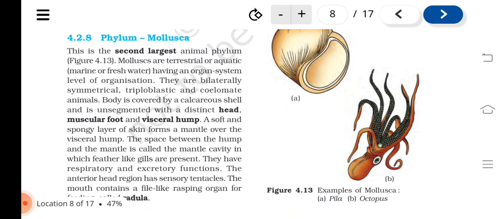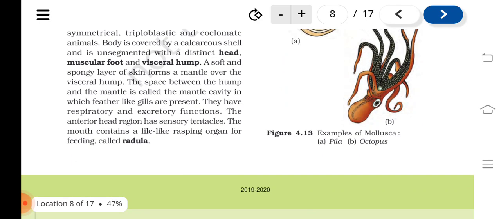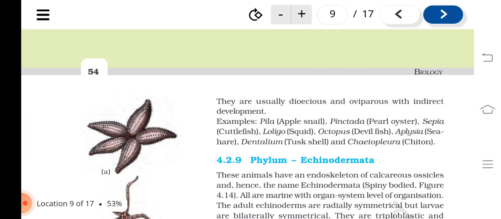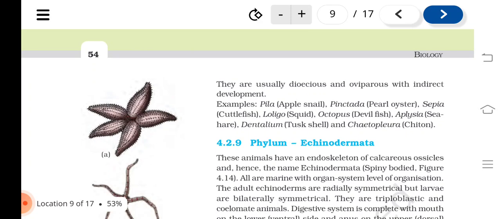The space between the hump and the mantle is called the mantle cavity, in which feather-like gills are present. They have respiratory and excretory functions. The anterior head region has sensory tentacles. The mouth contains a file-like rasping organ for feeding called radula. They are usually dioecious and oviparous with indirect development.